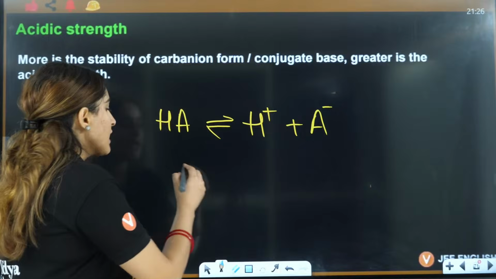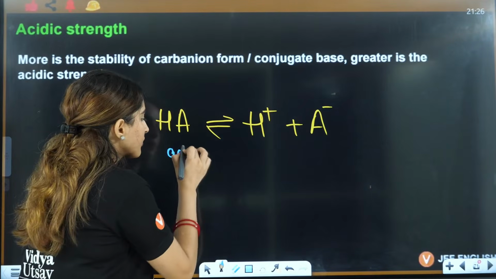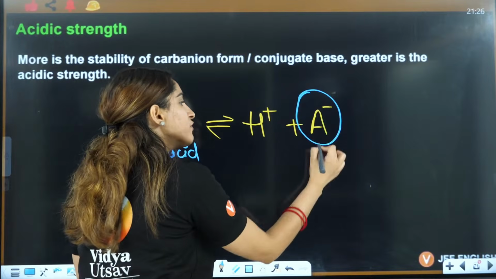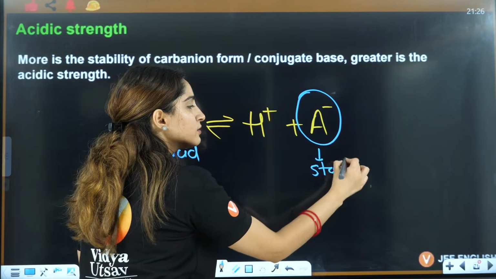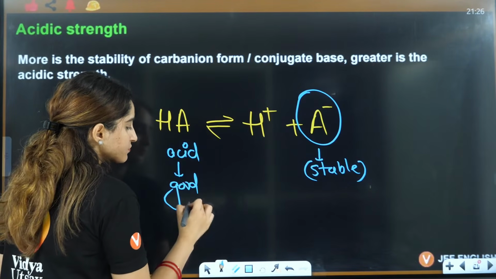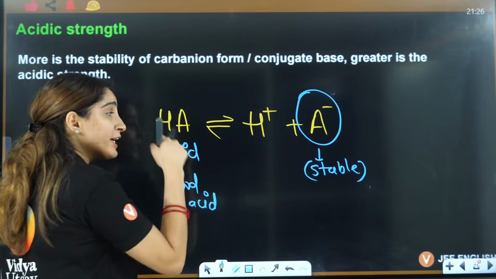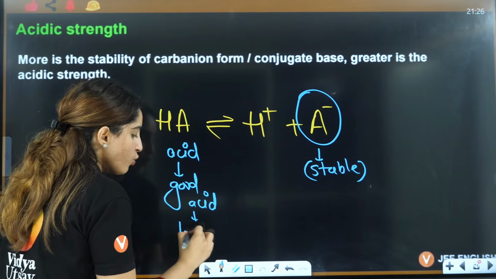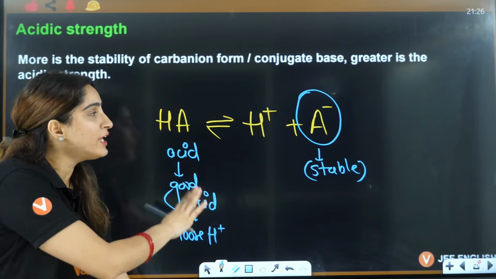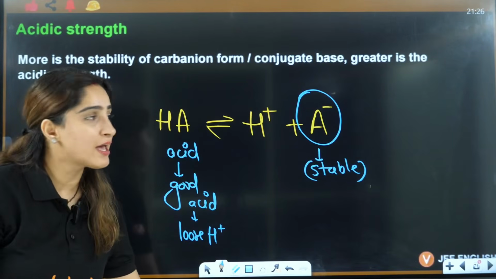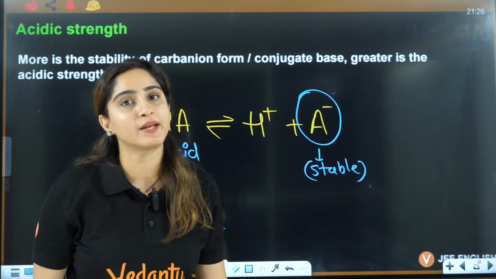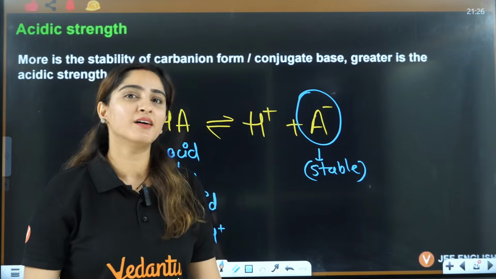That means if I tell this acid that after losing H positive, you will have a stable carbon ion, then this will be a good acid, right? Then it would want to lose H positive. So this will only want to lose H positive if A negative is stable. That means the more the stability of the carbon ion, the better the acid.